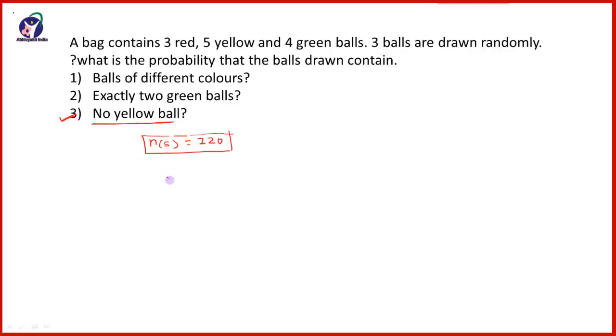Now here it is said that there should be no yellow ball. It means there will be a red ball or green ball. Red balls are 3, green balls are 4, and in total there are 7 balls.